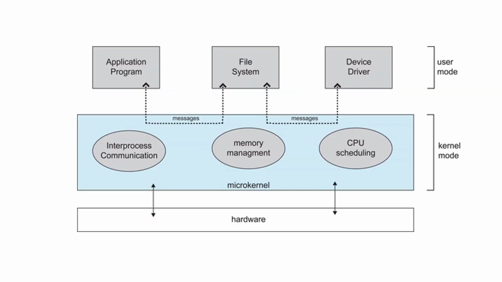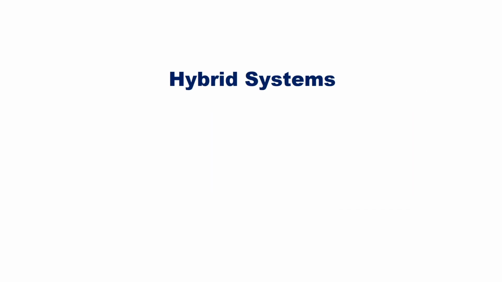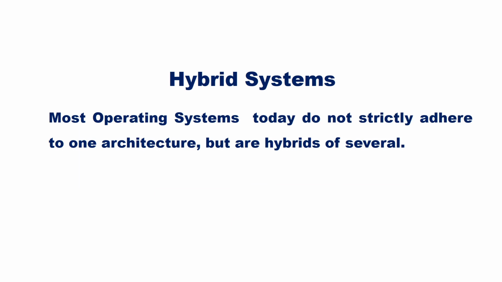It is easier to extend a microkernel by just adding new services to user space, and this does not require kernel modification. Microkernel architecture is more reliable and more secure as most of the services are running in user mode. If a service fails, the rest of the operating system remains untouched. However, the drawback is performance degradation due to the communication overhead between the user space and the kernel space through message passing. Since each architecture has its own merits and demerits, most operating systems today do not strictly adhere to one architecture but are hybrids of several.